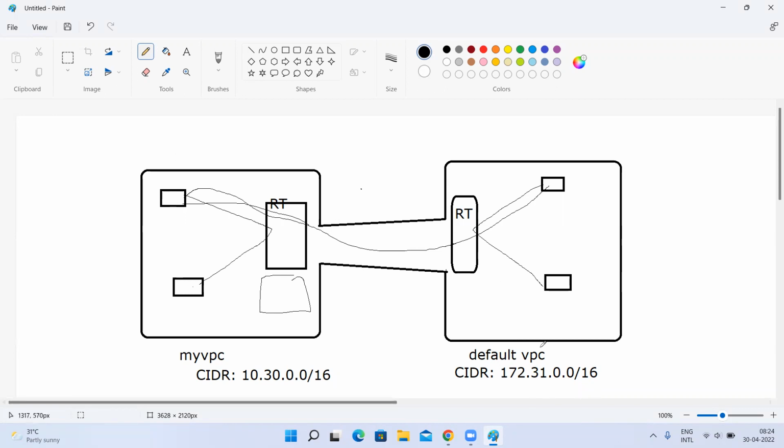Two instances within this IP address range can talk to each other directly. But this IP address is not within this range. This is a different series. So in this route table also, you need to allow this traffic, right? Two-way. So in the route tables of this VPC, you need to allow this traffic, and in the route tables of the other VPC, you also need to allow this traffic.